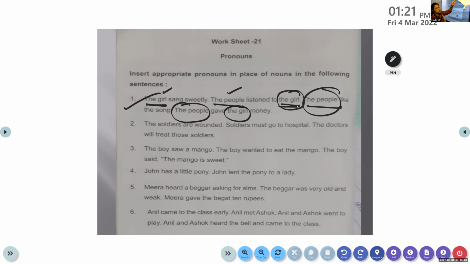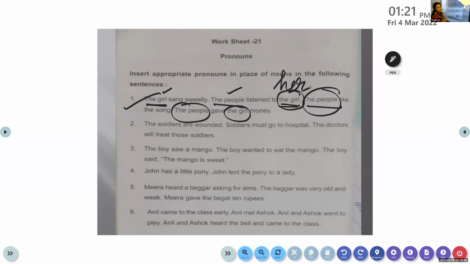So for the girl, which pronoun will you use? She. She, are you right? If it were a subject, we could use she. Here it is an object, so we have to use her. Have you understood? So when you are replacing a noun, you have to look for three things: whether it is singular or plural, masculine or feminine, subject or object. Now you got it properly.